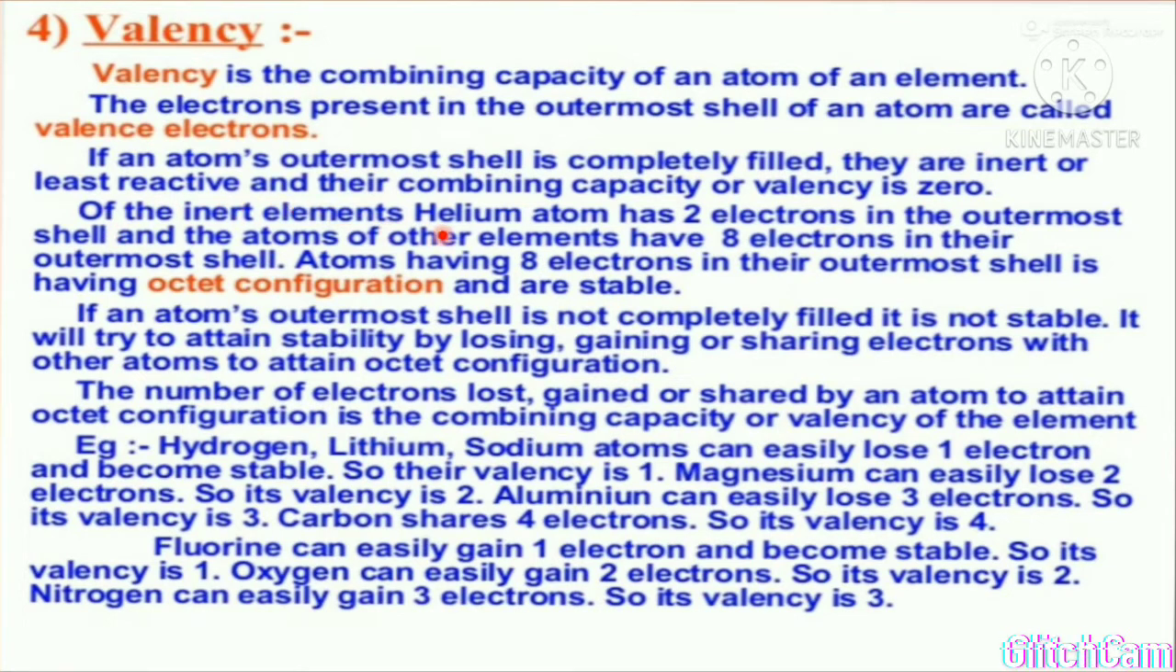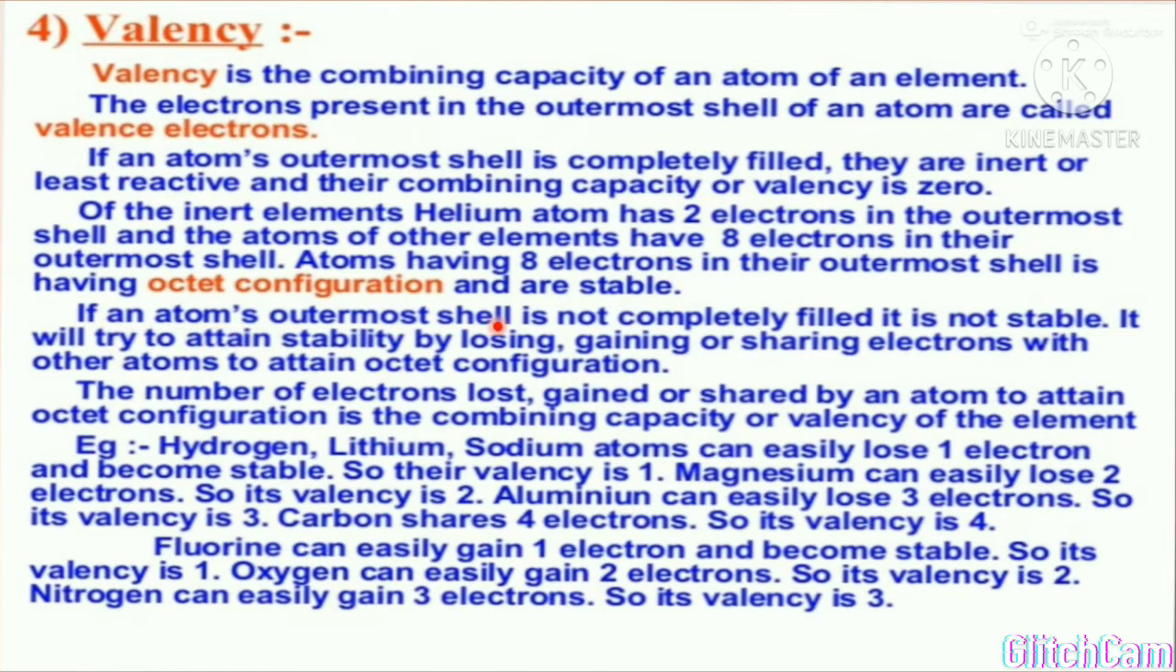Of the inert elements, helium atom has two electrons in the outermost shell, and the atoms of other elements have 8 electrons in their outermost shell. Atoms having 8 electrons in their outermost shell have octet configuration and are stable. According to Niels Bohr, the maximum number of electrons in the outermost shell is 8, and then an atom becomes stable. So this is known as octet configuration.